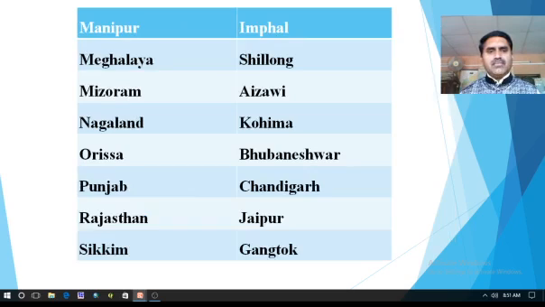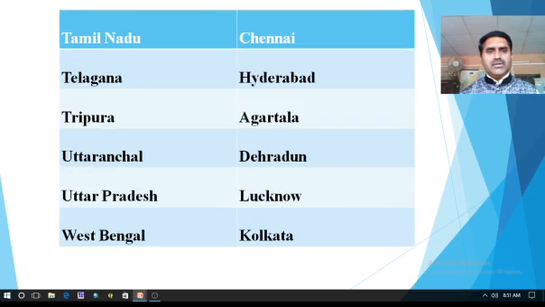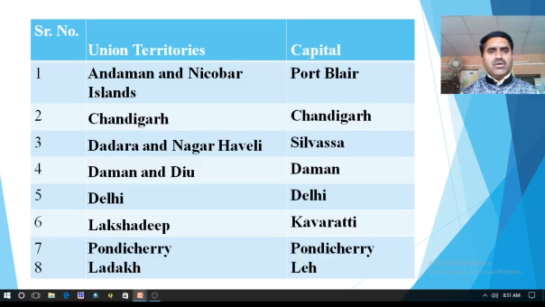Meghalaya, Mizoram, Nagaland, Orissa, Punjab, Rajasthan, Sikkim, Telangana, Tripura, Uttaranchal, Uttar Pradesh, West Bengal. These are the 28 states. And which are the union territories? These are here. Andaman and Nicobar Islands, the capital of the same is Port Blair. Chandigarh, Dadra and Nagar Haveli, Daman and Diu, Delhi, Lakshadweep, Pondicherry, and recently Ladakh is formed as a union